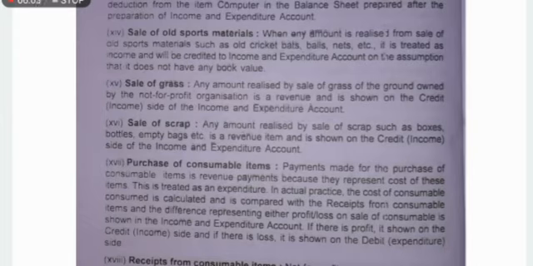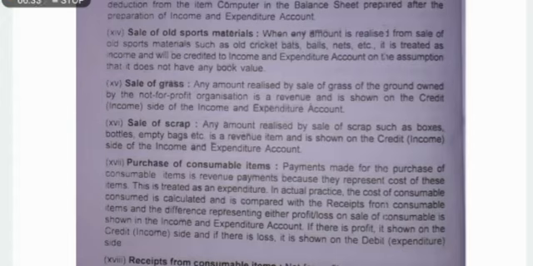Okay, grass means the grass that we have in our grounds. The company, the organization may own that, yes or no? So what happens, they sell this grass for some specific purpose, like for feeding the cows, horses, yes or no? So when they cut the grass and sell it, this is also recorded in the income and expenditure account.